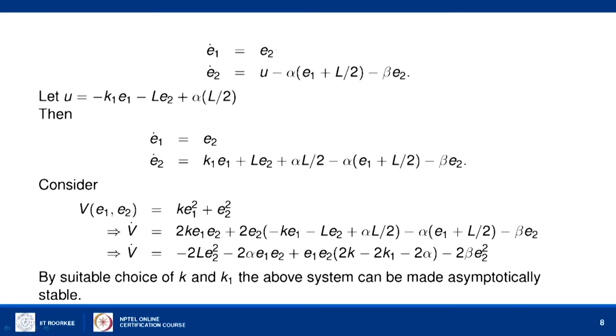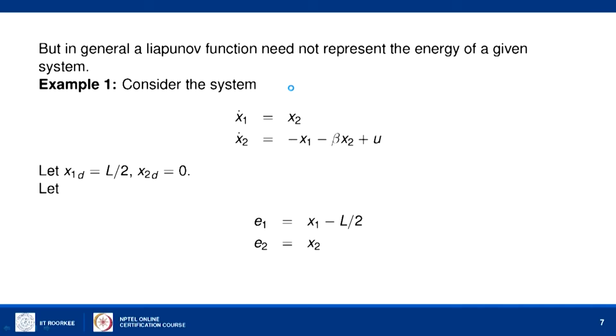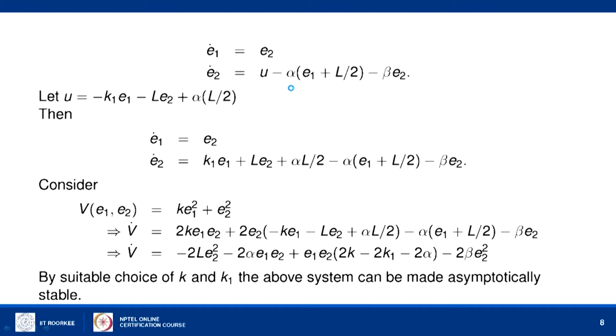E1 dot we denote by E2 and E2 dot is given by, from the equation, u minus alpha into, in the place of x1 we will write E1 plus L by 2, minus beta times E2.